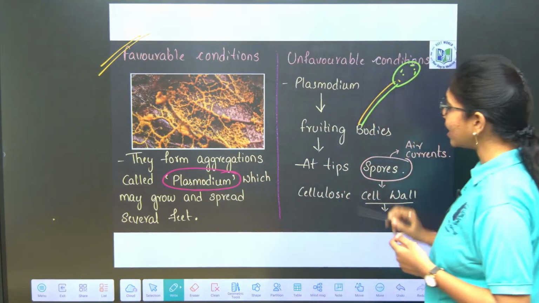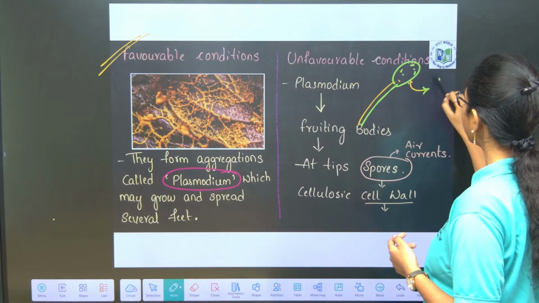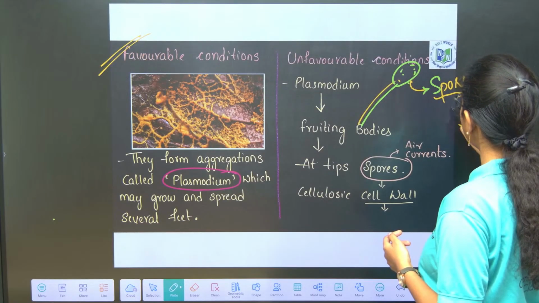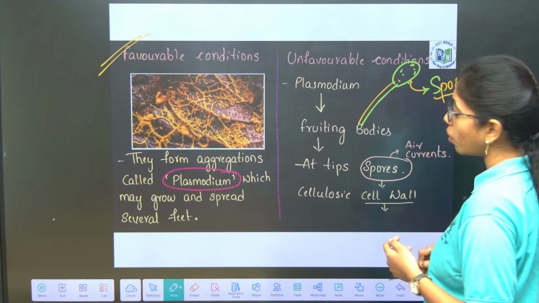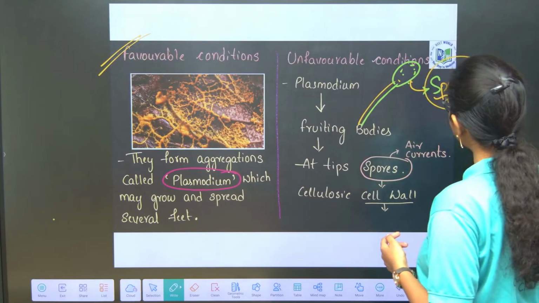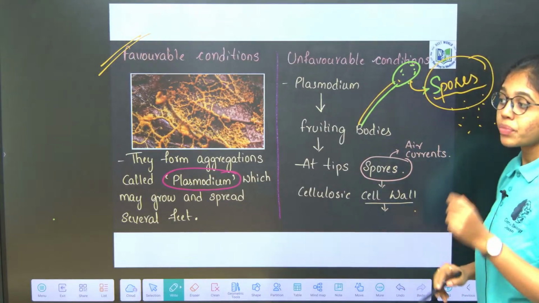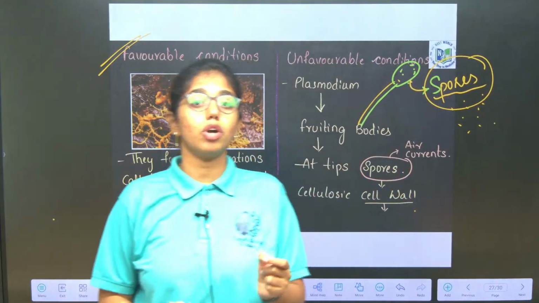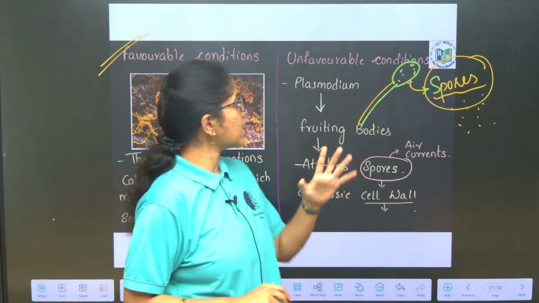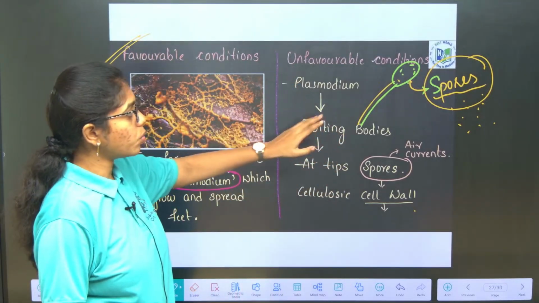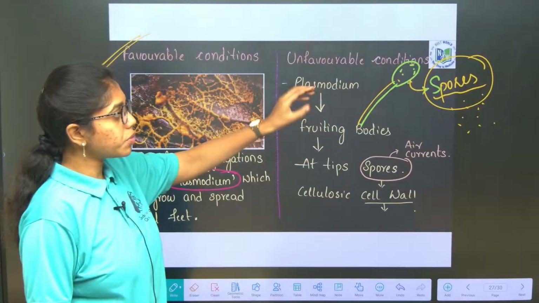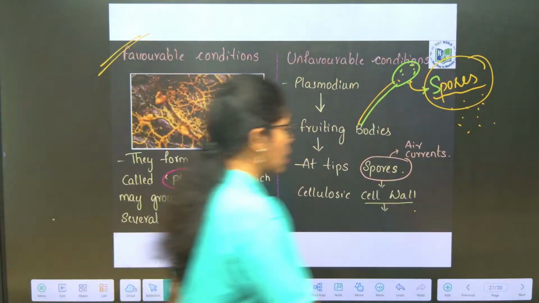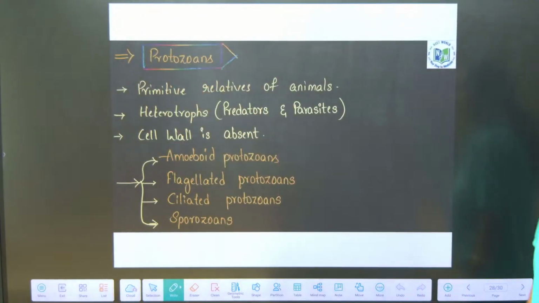These fruiting bodies at the tips will release spores. These spores are transferred through air currents, and spores will possess cellulosic cell walls. Slime mold doesn't have any cell wall, but the spores produced from slime molds possess cellulosic cell walls. So, plasmodium forms fruiting bodies, at the tips the spores are released, and spores have cellulosic cell walls.